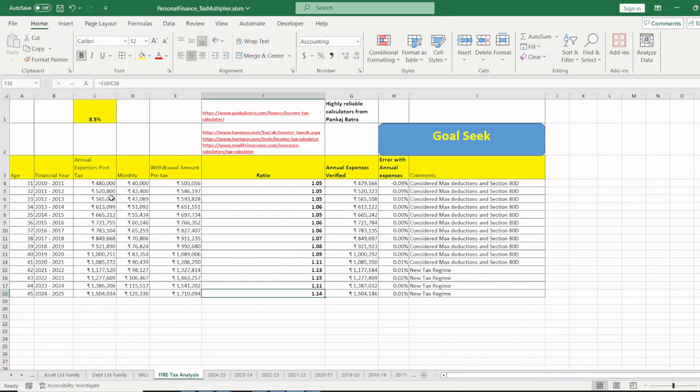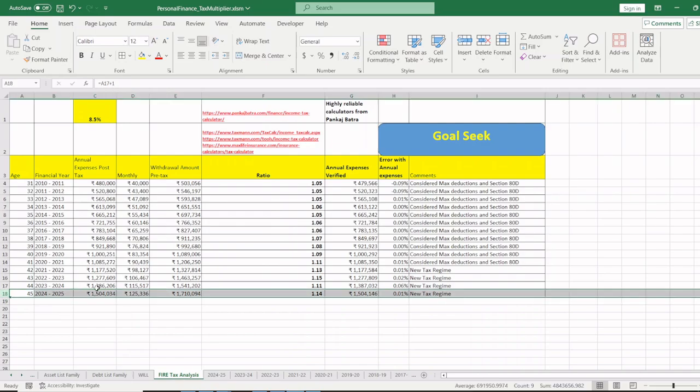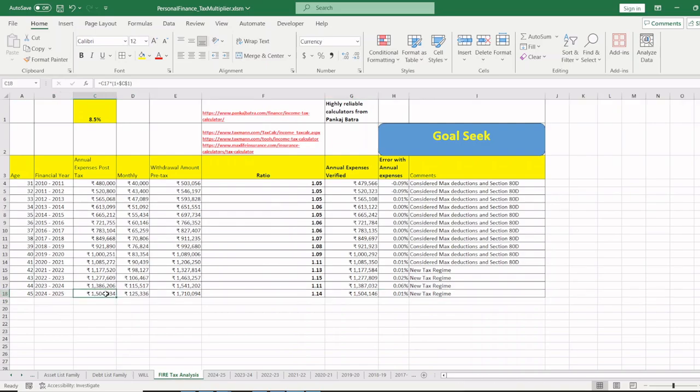Now, let's go back to your today's annual expense. Say your today's annual expense is 15 lakh rupees, you spend annually. This row, 15 lakh rupees annually you spend. That means if you don't have any job, you have put all your money in fixed deposit, right? You will have to withdraw 17.1 lakh rupees from your fixed deposit. You have to pay tax, and in hand you get about 15 lakh rupees.